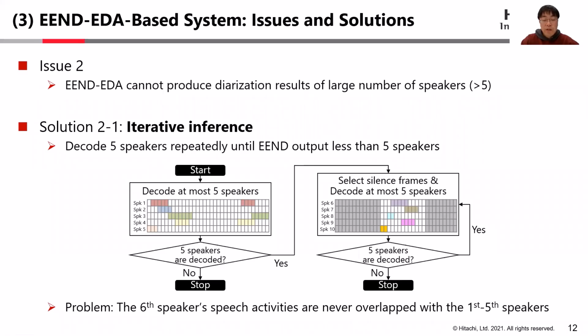If the number of decoded speakers is less than 5, we stop decoding. But if the number of speakers is 5, the recording may contain more than 5 speakers. So we select silence frames and conduct the decoding only for the selected frames again to extract 6th to 10th speakers. This procedure continues until the stopping condition is satisfied. But this inference method has one problem, that for example, the 6th speaker's speech activities cannot overlap with the 1st to 5th speakers' speech activities.